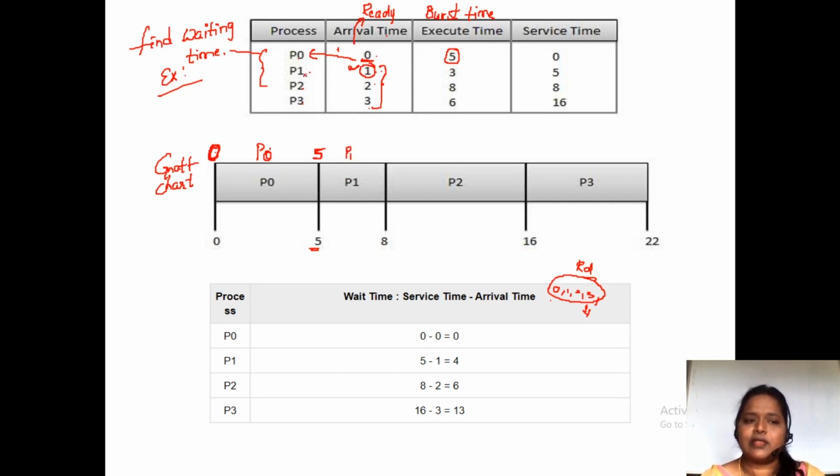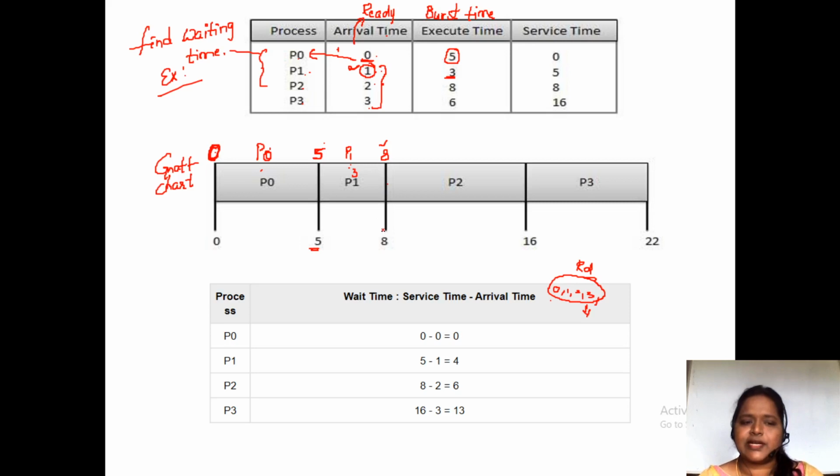In order to complete the P1 process, how much time does it need? 3 milliseconds of time it needs. Process P0 already took how many milliseconds? 5 milliseconds already completed, and to complete the task of P1 it needs 3 milliseconds. Totally, 5 plus 3 is 8 milliseconds. At what time did process P1 complete its task? It is the addition of process P0 plus process P1. The time we get is the completion time of process P1.